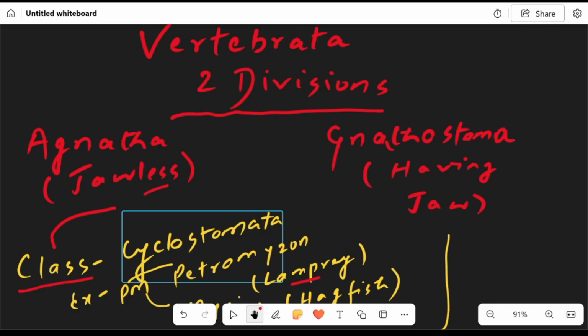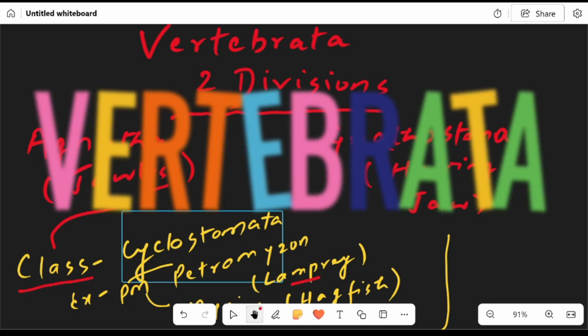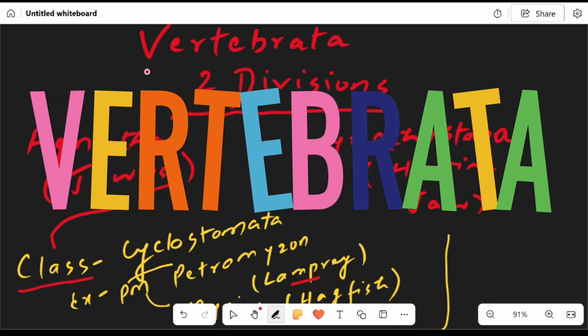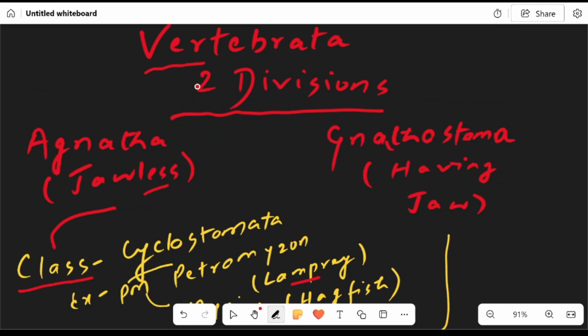Today we are going to deal with vertebrata, and this lecture series is in continuation with the topic Animal Kingdom. So as we all know, vertebrata has two divisions: the jawless animals, known as agnatha, and the animals which have jaw, known as gnathostoma.